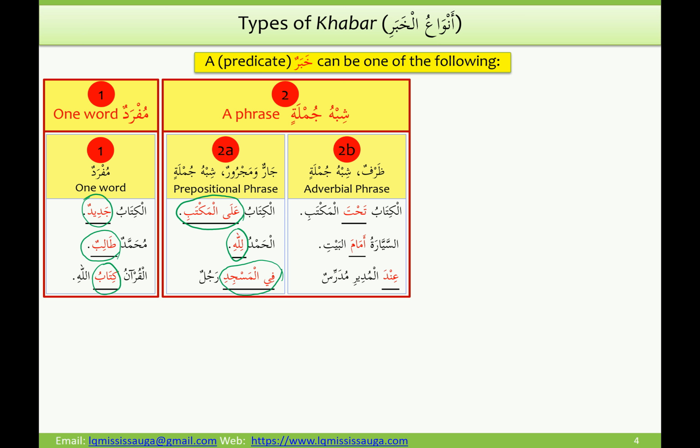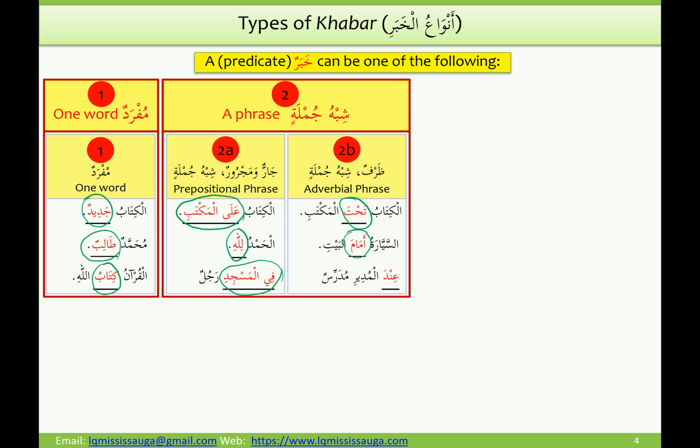Now notice there is a difference between these two types of shibhu jumla. In the case of jar majroor, the shibhu jumla was both harfu jar and ism majroor, but in the case of zarf, only the zarf itself, which is tahta here, is the shibhu jumla, and hence only that part is khabar. Al-maktabi is just mudaf ilayhi, and we will not make al-maktabi part of the khabar. And then as-sayyaratu amam al-bayti, amama being a zarf is shibhu jumla and khabar.